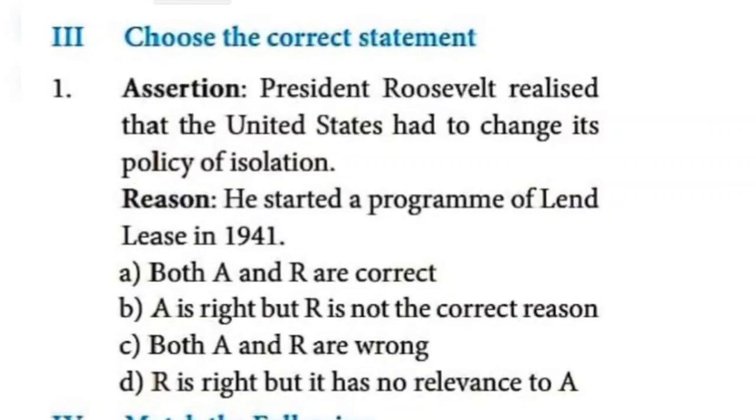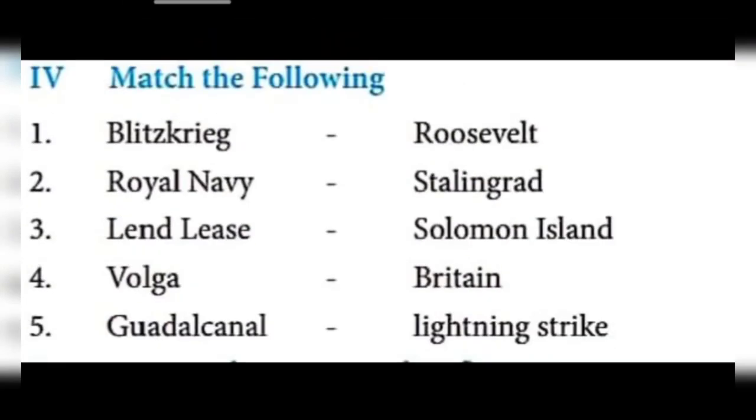Option A is the correct answer. The next one, match the following. Take it, children. Blitzkrieg means lightning attack, number 1. Second one, Royal Navy means Britain. Lend-Lease program, Roosevelt. Volga means Stalingrad. Guadalcanal, Solomon Island. So this much only. Check it, children. Mark it.